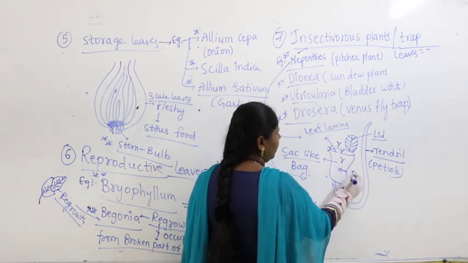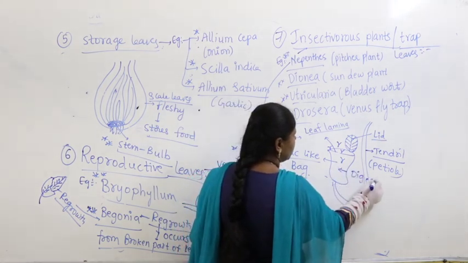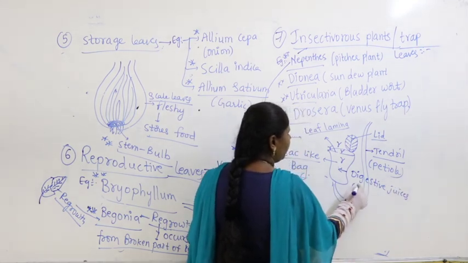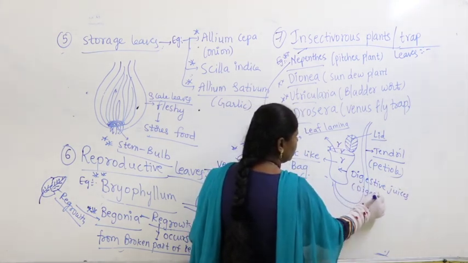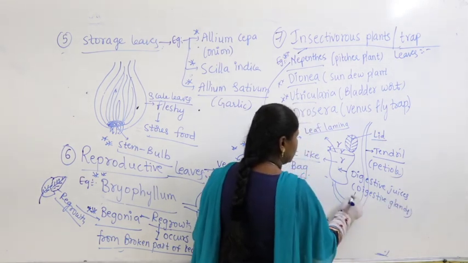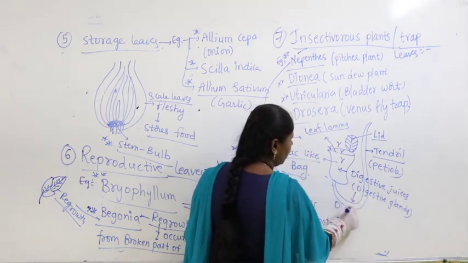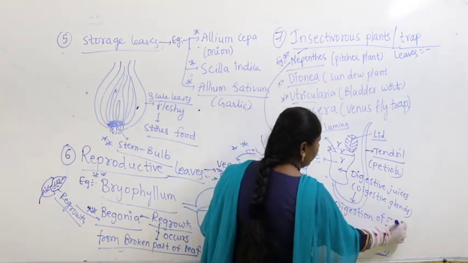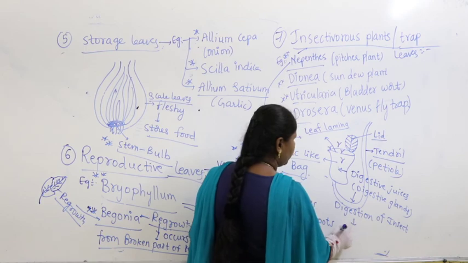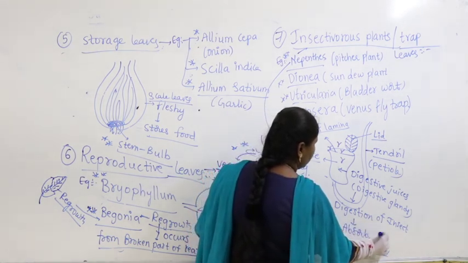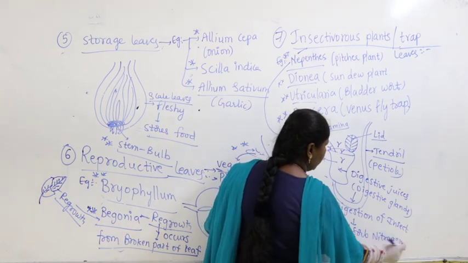Within this, immediately digestive juices are secreted from digestive glands, and that causes digestion of the insect, and from the insect they absorb nitrogen compounds.